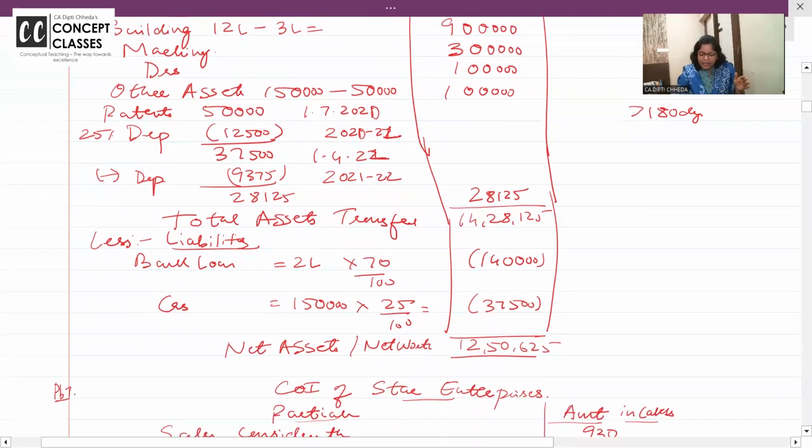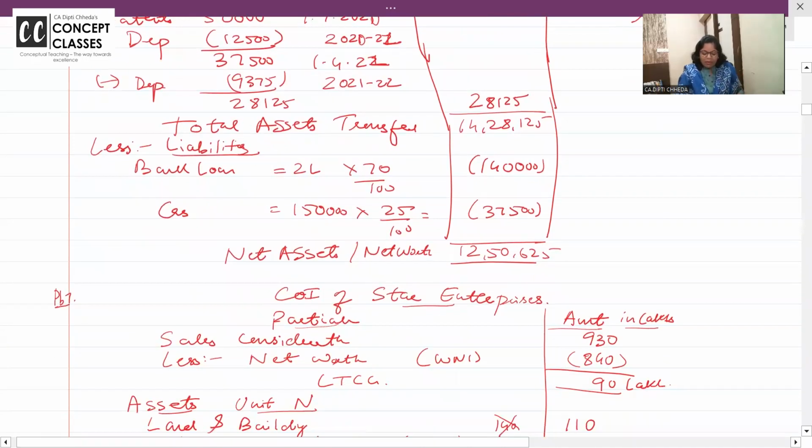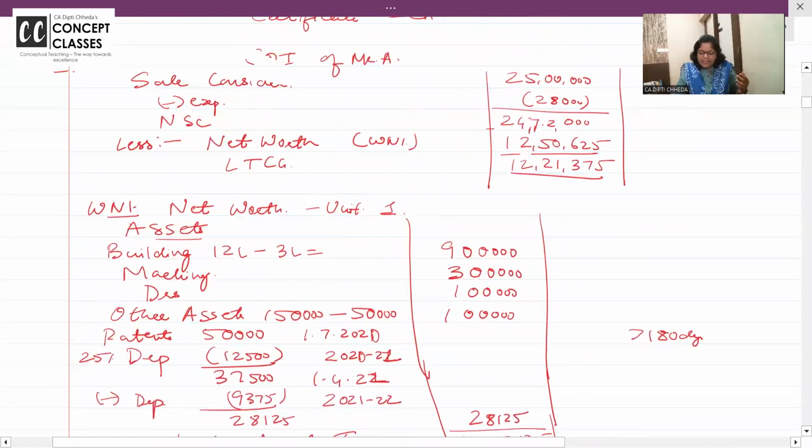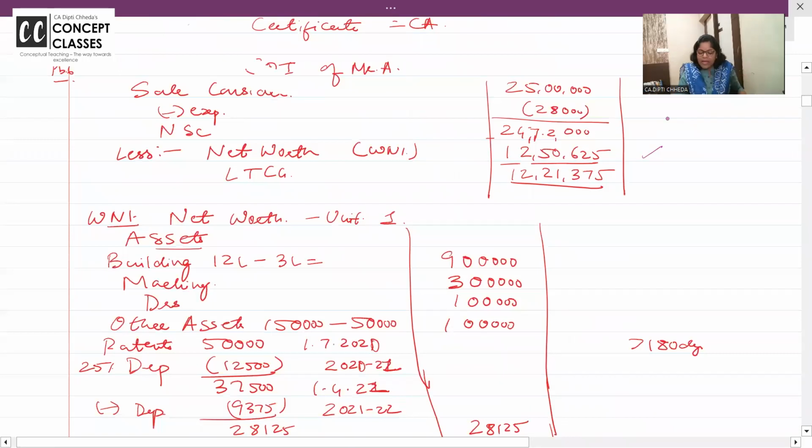Depreciable assets, you have to take at WDV, and all bank loans and so on. Why am I taking 70%? Because there are two units. Which unit have I transferred to you? The first unit. Whatever assets and liabilities are related to it. Net assets is 12 lakh 50,000 and net sale consideration is this, and this is the capital gain.